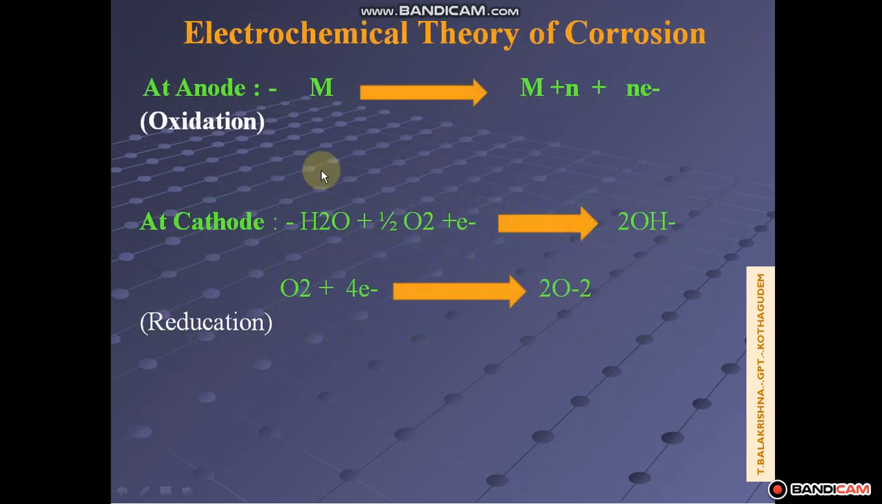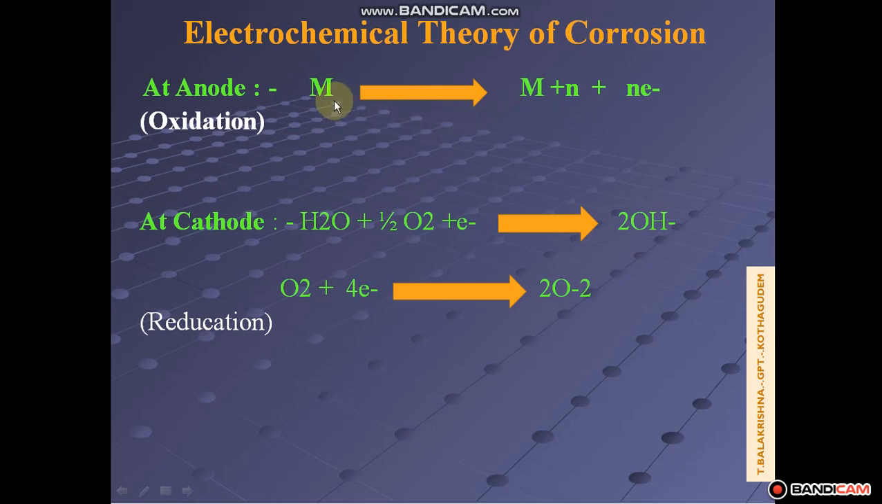So I will try to explain with equations. In the cell, metal acts as anode. So at the anodic part, the metal is highly reactive, so it acts as anode. Oxidation reaction takes place at anode. We know the general principle: oxidation reaction takes place at anode. Oxidation means losing of electrons.